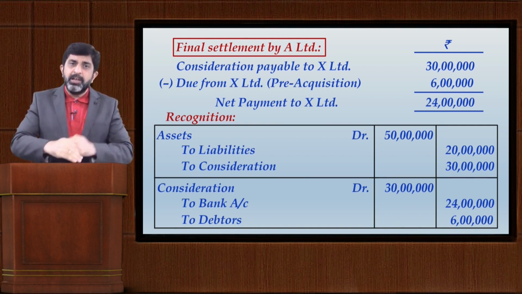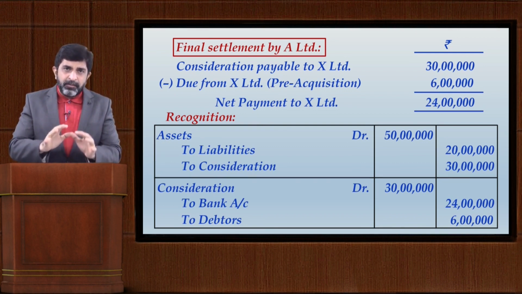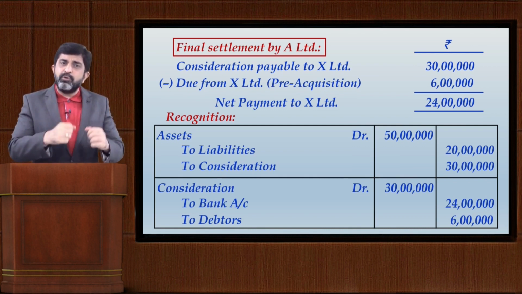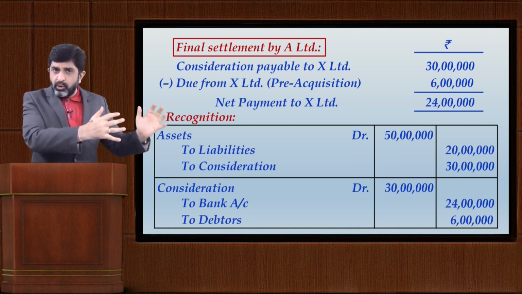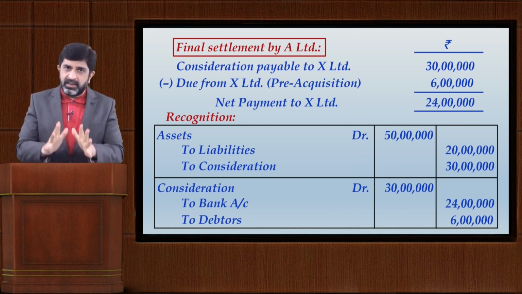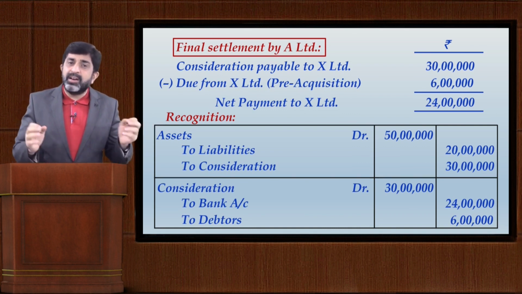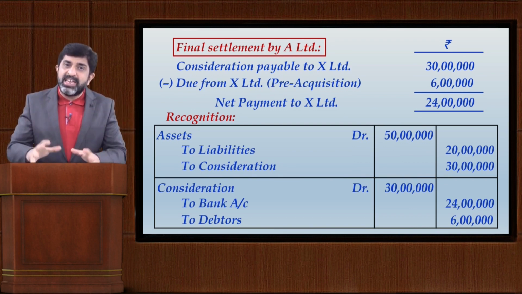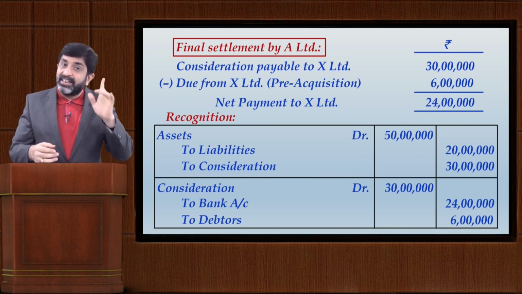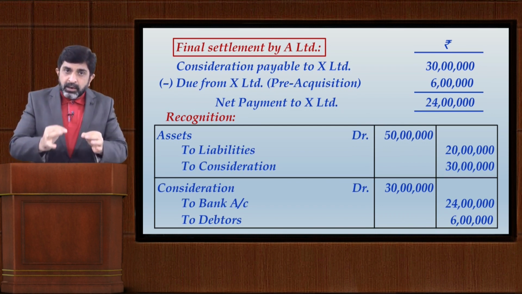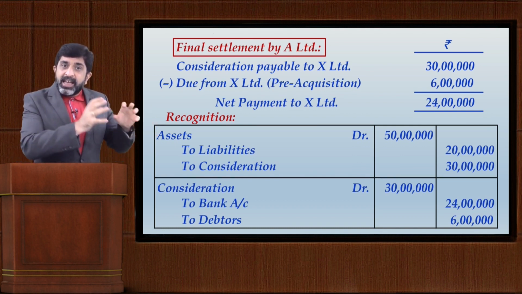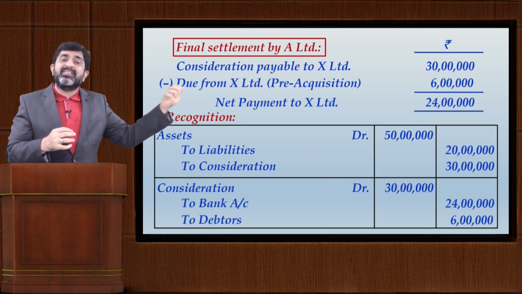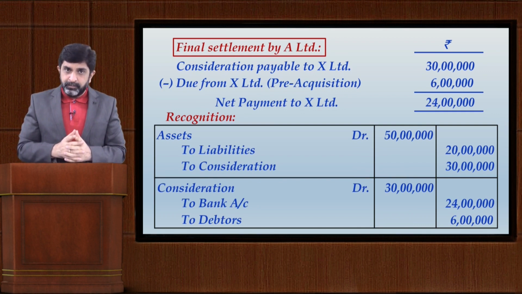Now, this was the story prior to acquisition. I finally put a proposition to B Limited that, boss, let us do one thing. I give you a lump sum amount of 1 crore and you just give away your entire business to me. That's all. Somehow B Limited agrees. For a lump sum payment of 1 crore, it is agreeing to leave everything including that claim. That means this 1 crore that I am paying to B Limited is not only for acquiring its business but will also cover the settlement of that old claim.